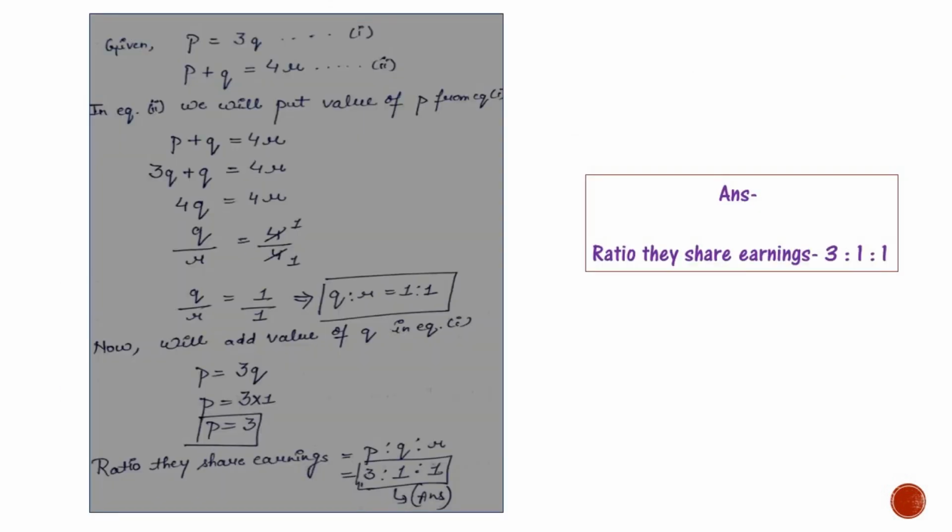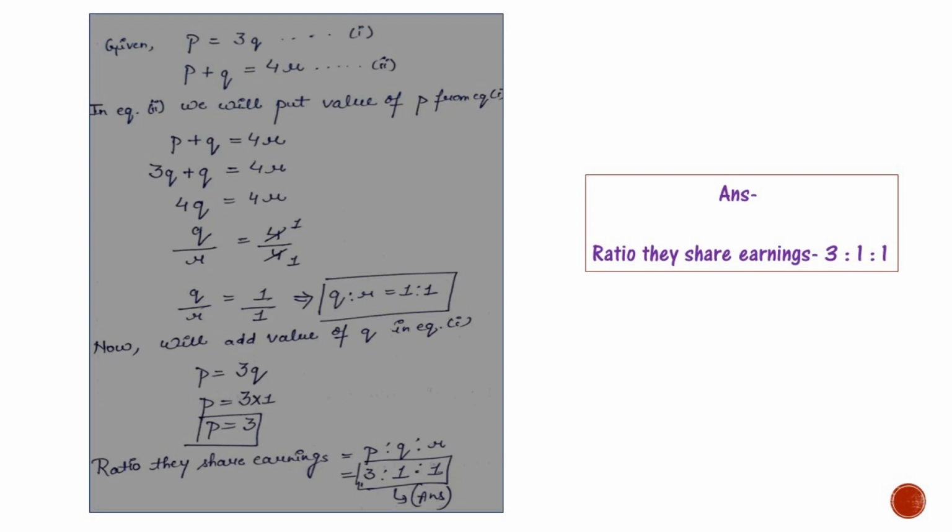Now let us solve this question. As it is given in the question that P works twice as fast as Q, we have received equation 1, that is P is equal to 3Q. Now the second part of the question says whereas P and Q together can work 4 times as fast as R. That will become P plus Q is equal to 4R.